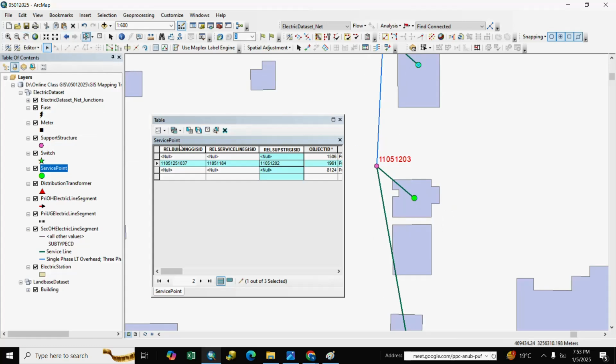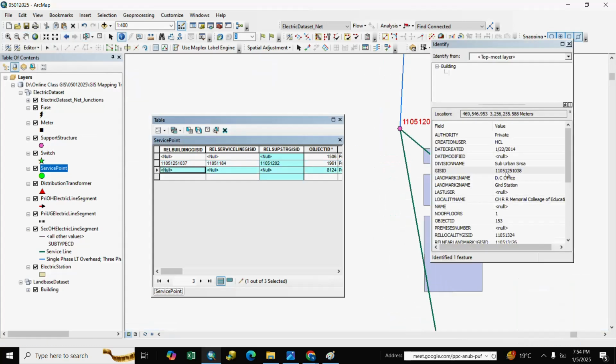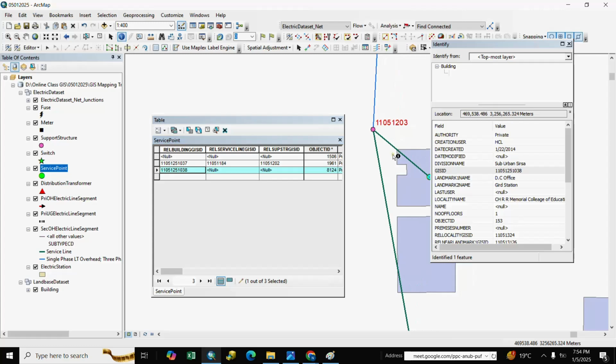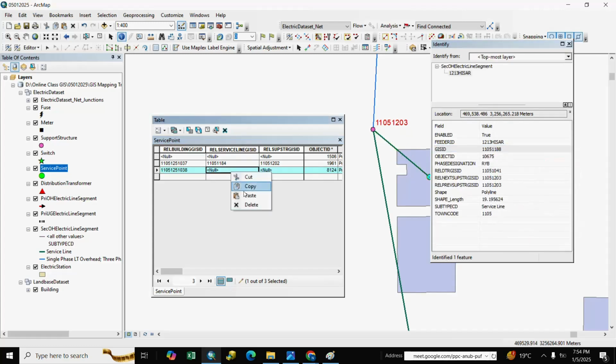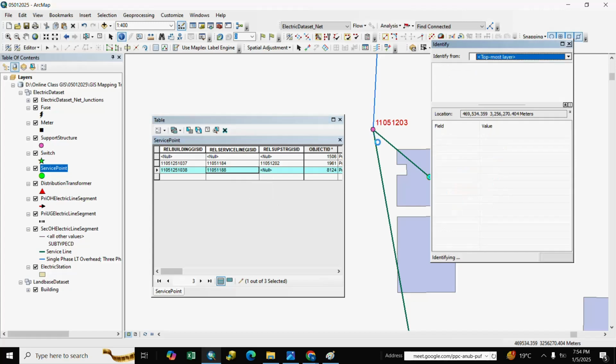Next, copy building GIS ID, service line GIS ID, and support structure GIS ID.